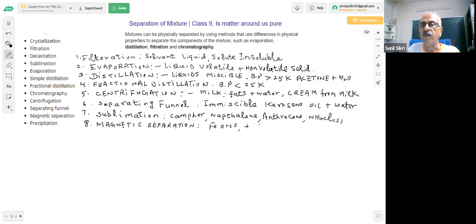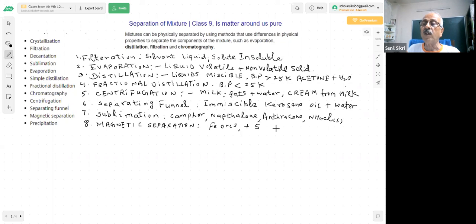If you have iron and sulfur, easily you can bring a magnet. Iron will be attracted by the magnet, but sulfur will not be attracted by the magnet, students. So we can separate these two by magnet. These are all physical methods. You can see that there is no formation of new substances. We are not forming any new things here, and we are only using physical methods. We are not doing any chemical reaction till now. It's very important. You should understand the difference between physical and chemical.